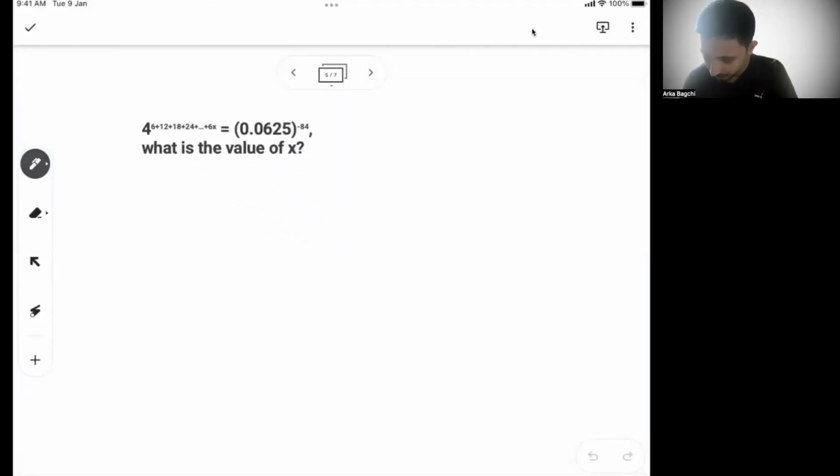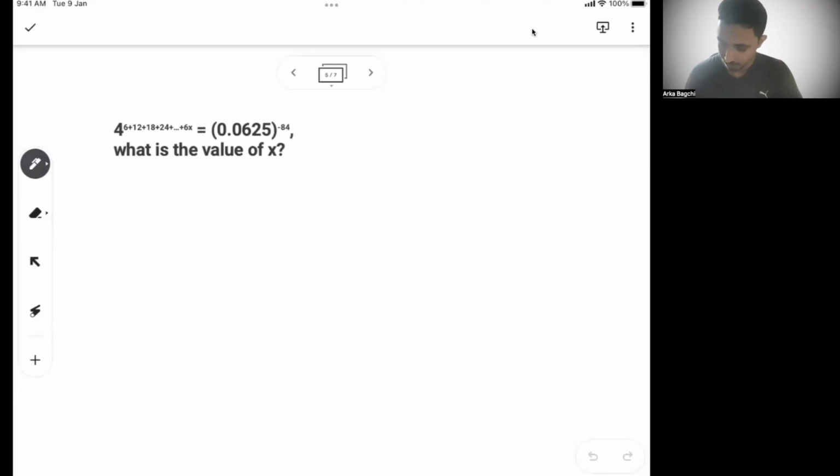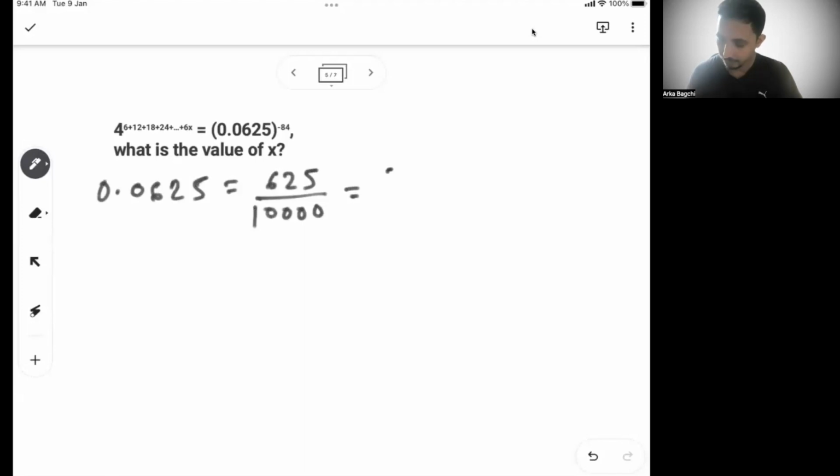Next problem. Okay. Now, first understand what is 0.0625. If you do a simplification, this is nothing but 625 divided by 1,000. Or we can say, if you divide by 25, it will be 25 over 400. And if I divide by 5, it will be 5 by 80, or I'll say 1 by 16.